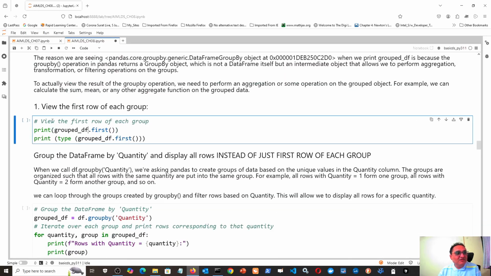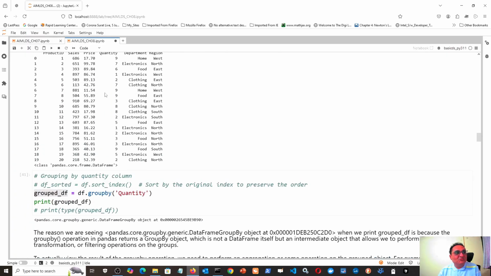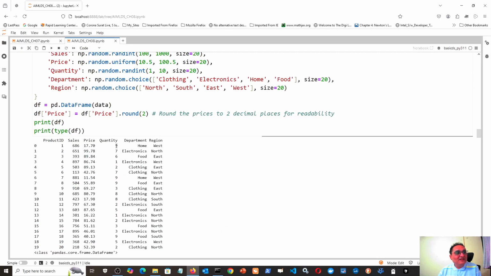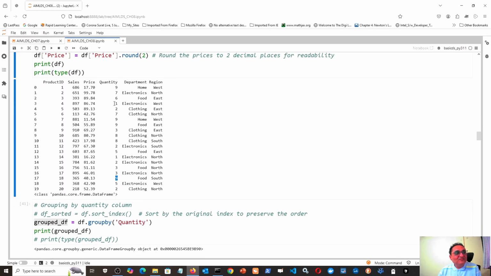Let us first write first, and as I have written here in big letters, it will give me the first row of each group. So here I am grouping by quantity. So how many quantities are there? 9. Then other 9 is somewhere here. Other 9 is here. And other 9 is here. So all these 4 records will be grouped together. Similarly, quantity is 1. That is this record.